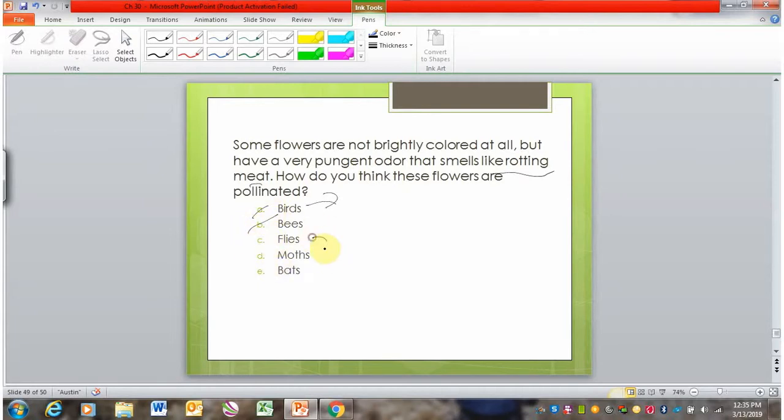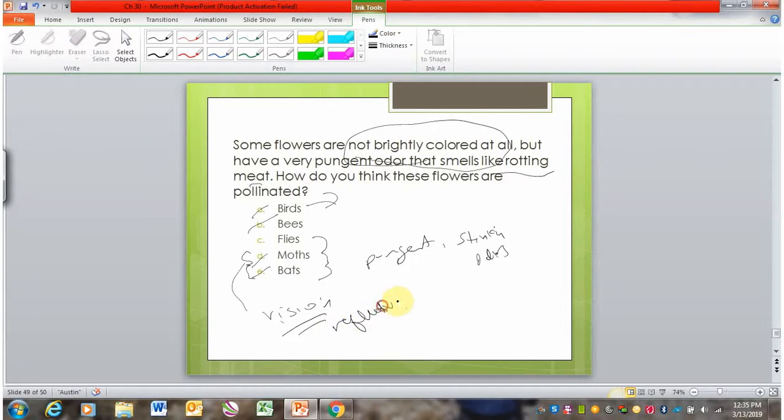So flies, moths, and bats, we said they oftentimes like more pungent, stinky odors. And so to distinguish these, we're relying on this. Not brightly colored at all probably suggests that it's not bats or moths, because remember, these ones are a lot of times relying on vision during the nighttime, and so relying on reflective or bright colors.